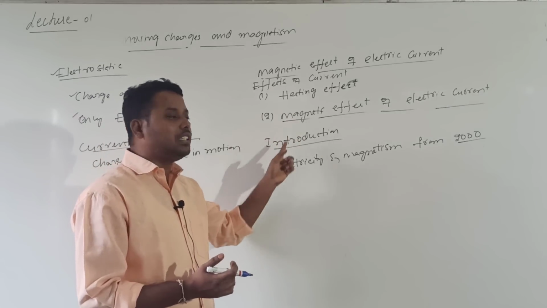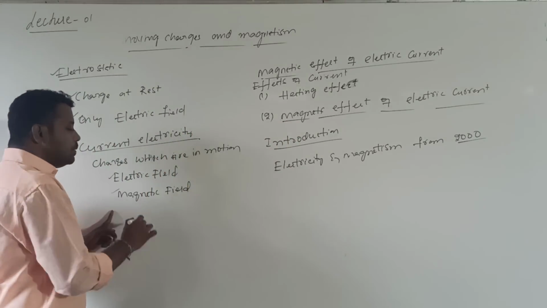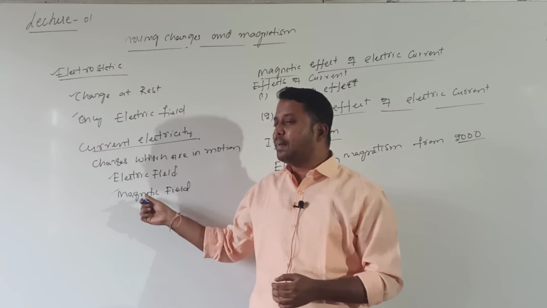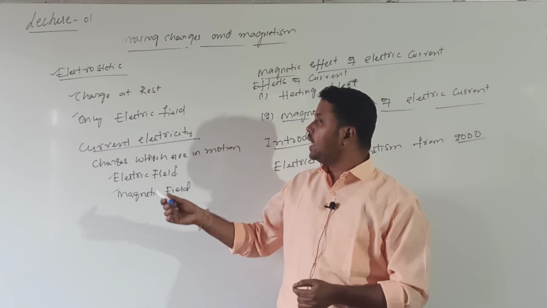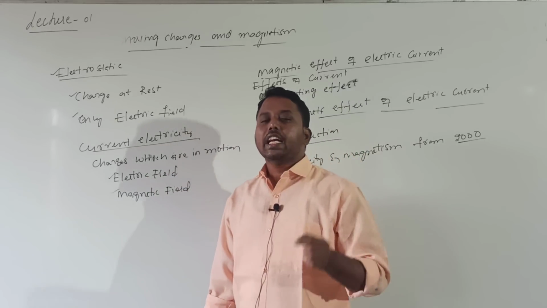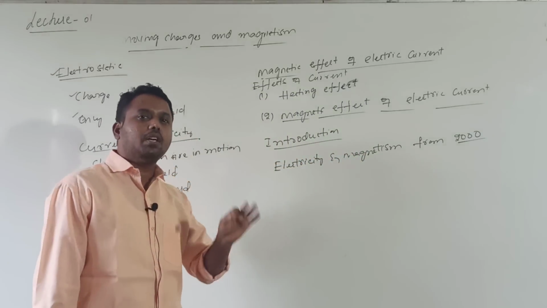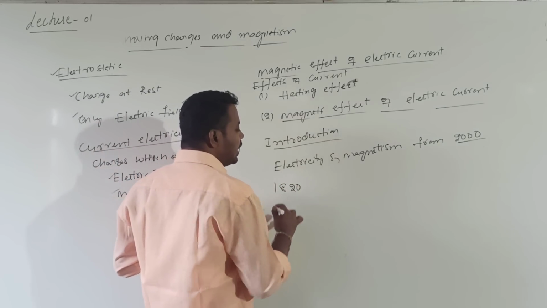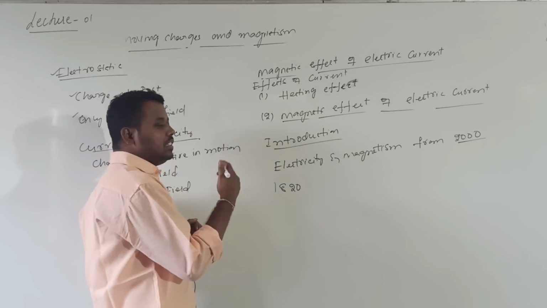Moving charges produce not only an electric field but also a magnetic field, which showed that electricity was related to magnetism. This interrelation was first observed by a scientist in the year 1820.